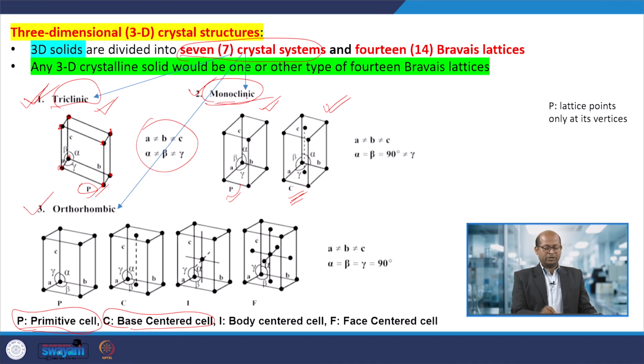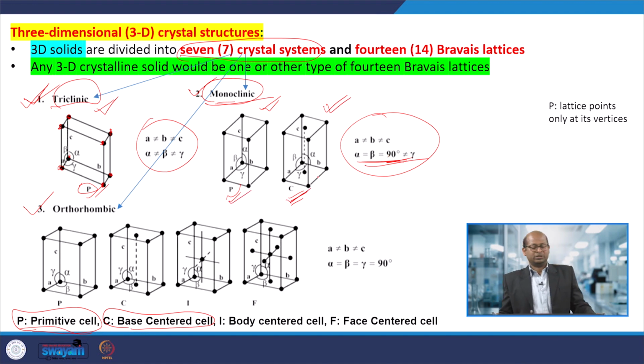So, in a monoclinic type of crystal, where these conditions for particular sides A, B, C are fulfilled, at the same time the angles alpha, beta and gamma are different. If it follows like that, then primitive and base centered cells are formed when monoclinic crystals are formed.